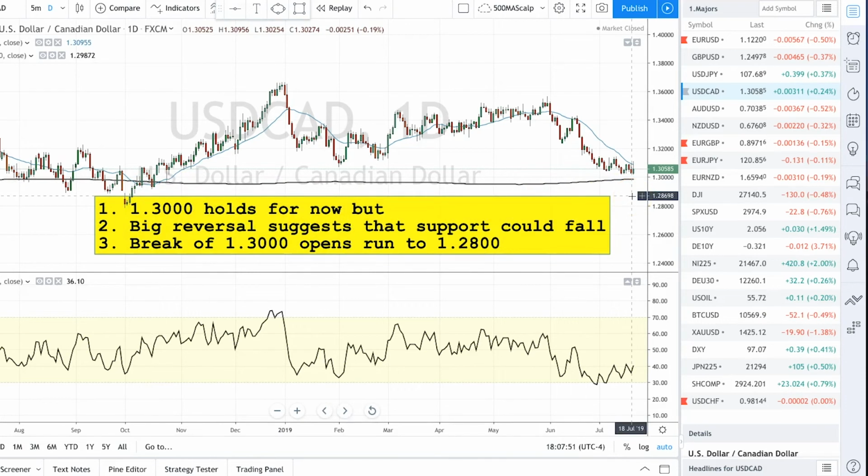So we are at the crux here. If this level holds for a couple of days and we trade back up to 130, the whole structure of the trade changes. But for now, the impulse is to the Canadian dollar. If we enter the week with any kind of dollar weakness, then the Canadian dollar is going to be one of the prime beneficiaries of that, and we could take out the 130s in front of the week. That to me sets up for some interesting cross trades, which we're going to take a look at next.